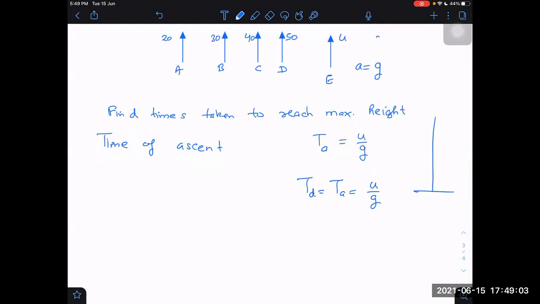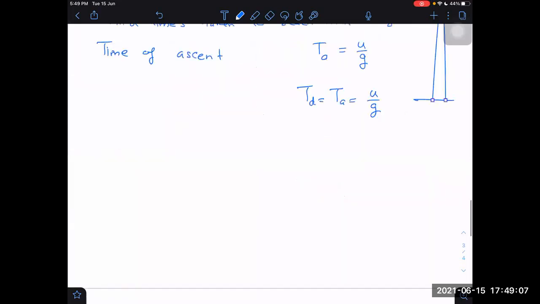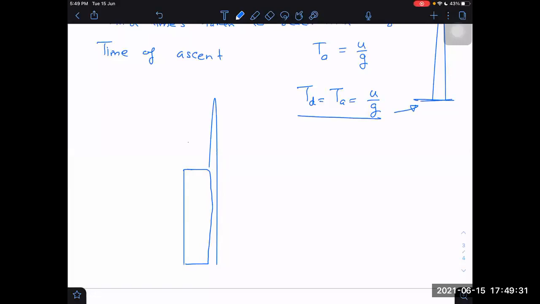If it comes back to the same place with no resistance, then it is equal. But if it goes this way and comes that way, then it will not be equal. In which case will it be equal? For the symmetric case, when it rises from the same place and comes back to the same place, time of ascent will be equal to time of descent. But in this case, time of ascent is less and time of descent is more. Time of descent is greater than time of ascent.